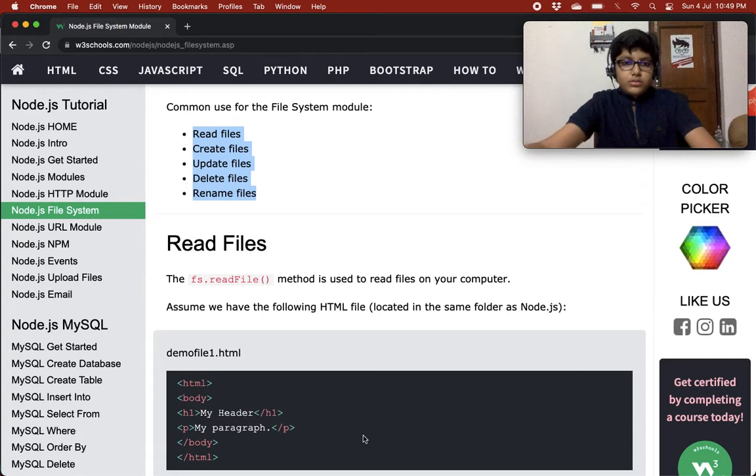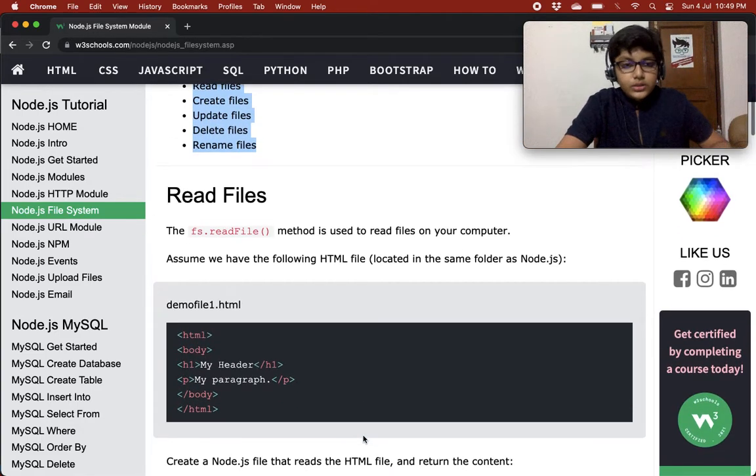So, read files. The fs.readFile method is used to read files on your computer. Basically you have a file, say it's a txt file, an html file, any type of file. If you want to read that file, for example an html file, and then execute it, how will you do that?